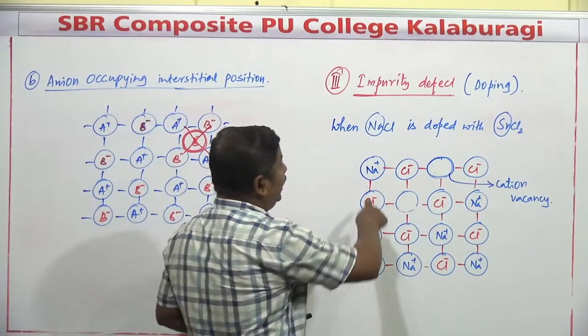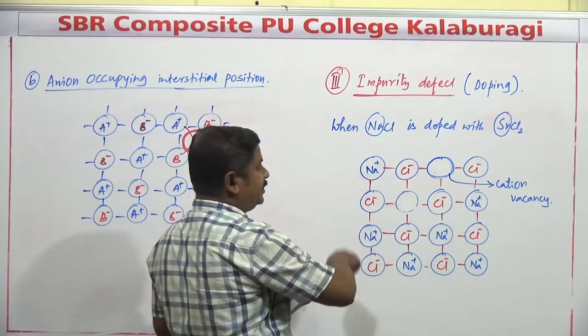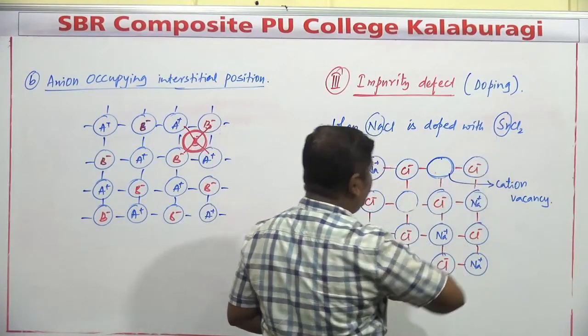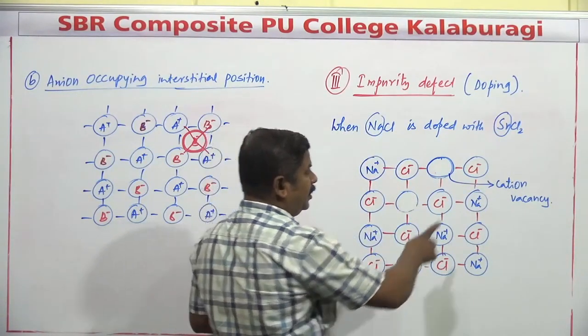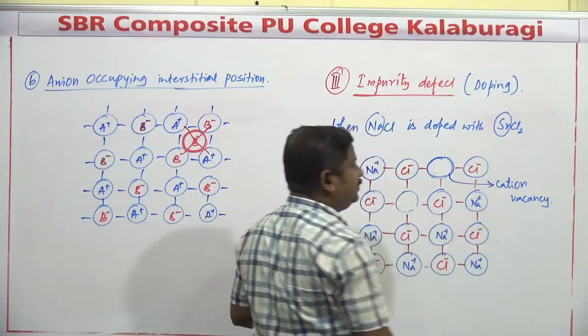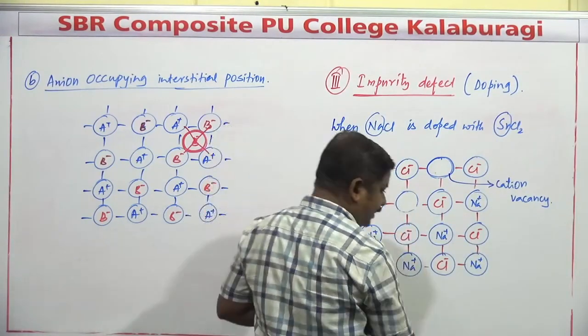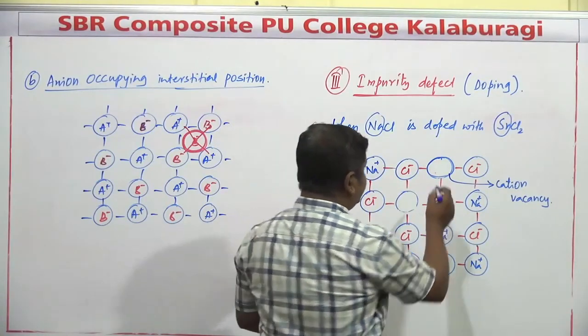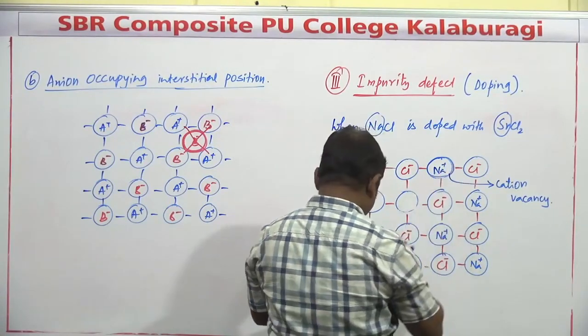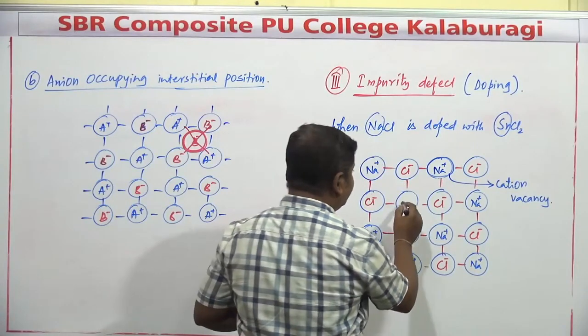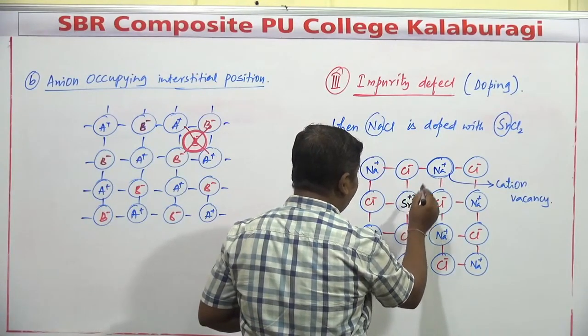In this impurity defect, as we have discussed, the strontium ion replaces the corresponding sodium ion. But does one strontium ion replace one sodium ion or two sodium ions? That is the question. Here, a sodium ion was present, so one strontium ion occupies the position of Na plus.